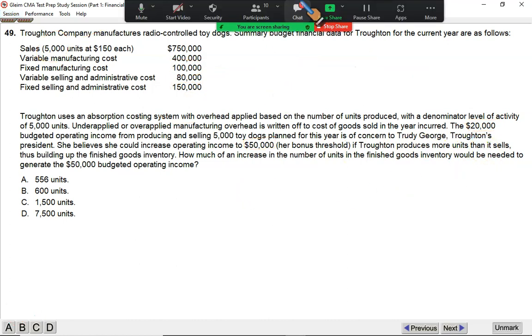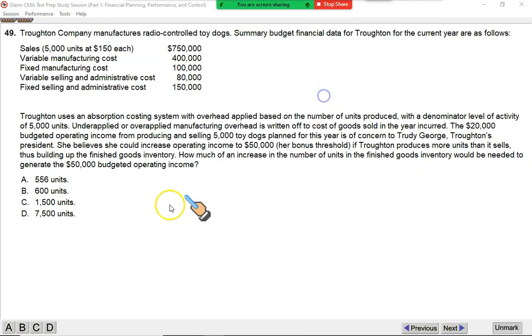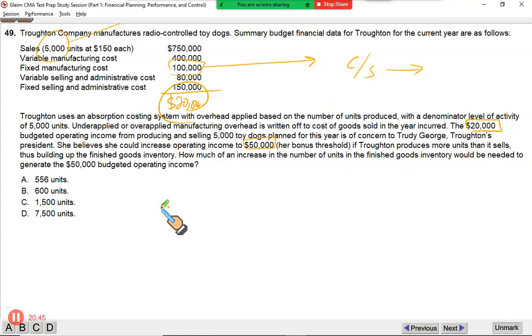Let me make it clearer here. For incentive, if Trouton produces more units than it sells, thus building up the finished goods inventory, how much of an increase in number of units in the finished goods inventory would be needed to generate $50,000 budgeted operating income? This is the profit level she wants to reach by manipulating production. She knows she can only sell 5,000, but she will produce more. How many more units she will have to produce so as to reach this targeted profit level?